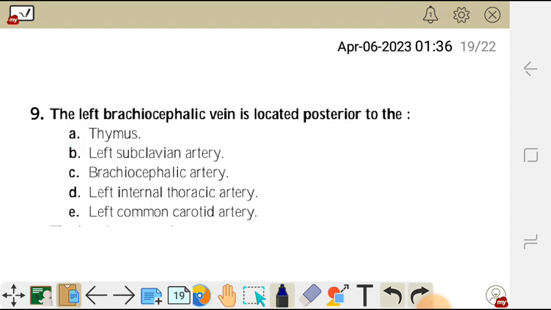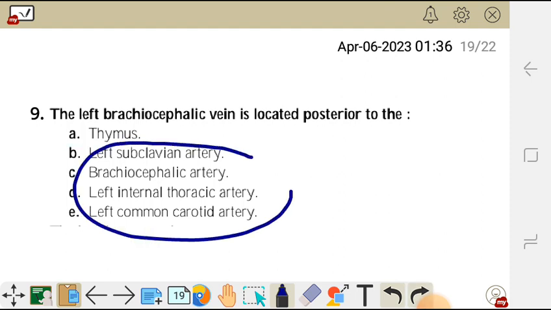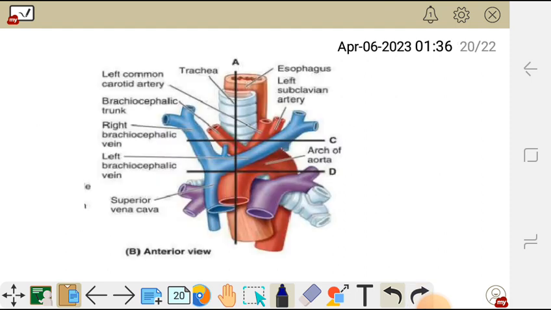It is anterior to all these arteries here. So this is the left brachiocephalic vein here. This vein is anterior to all those arteries, meaning all the branches of the aortic arch are posterior to this vein here.